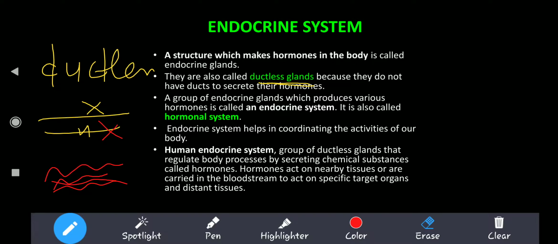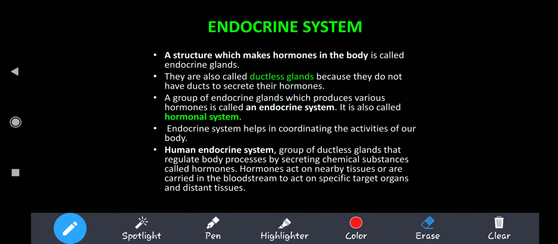They are also called ductless glands because they do not have ducts to secrete their hormones. A group of endocrine glands which produces various hormones is called the endocrine system. When we have got a group of glands, they are involved in the endocrine system. It is also known as the hormonal system. The endocrine system helps in coordinating the activities of our body.